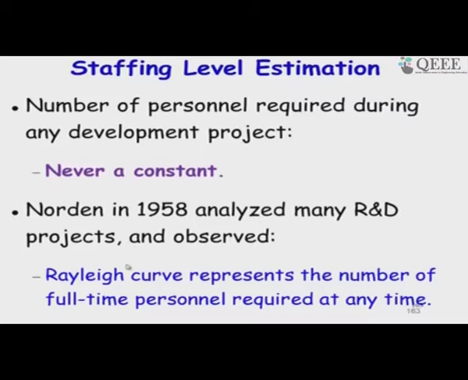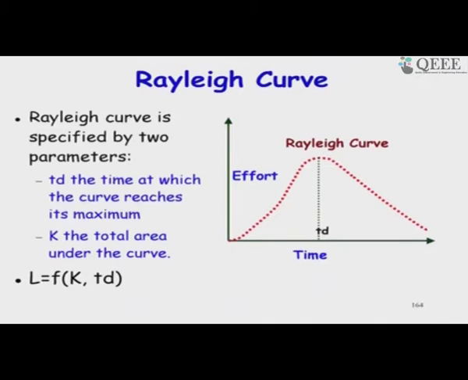Here he observed that a Rayleigh curve would model the number of personnel that would be required at any time. If we employ persons not following a Rayleigh distribution, but constant, then we will be wasting effort. That was his observation, a very old result. So, the Rayleigh curve looks like this. We will see the actual equation for this.